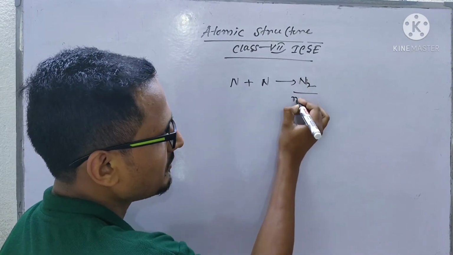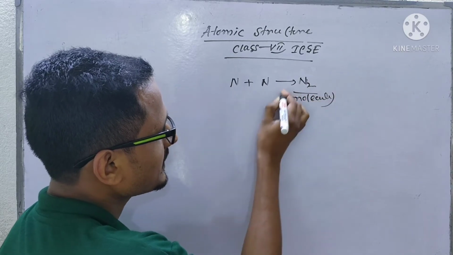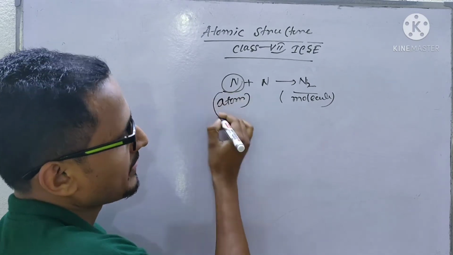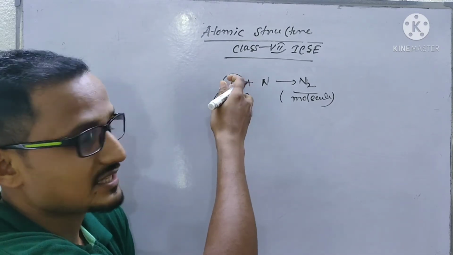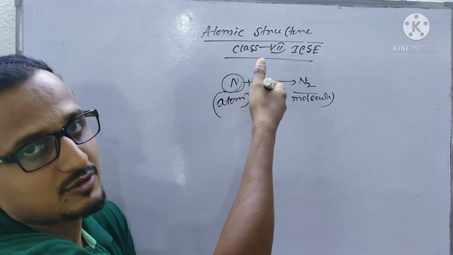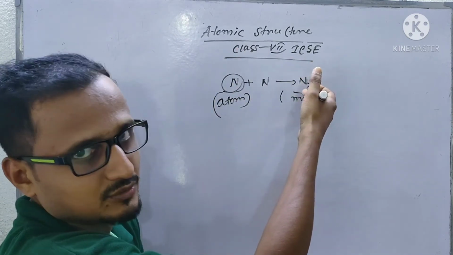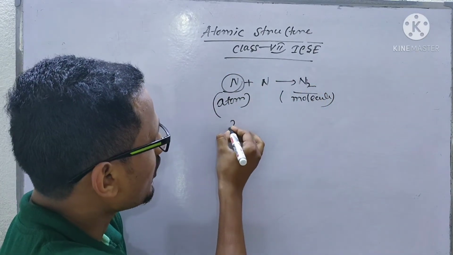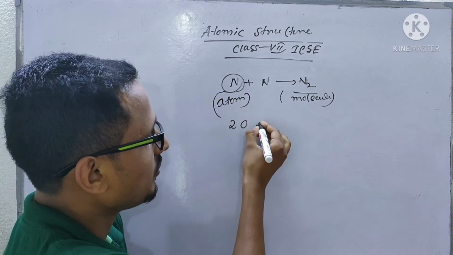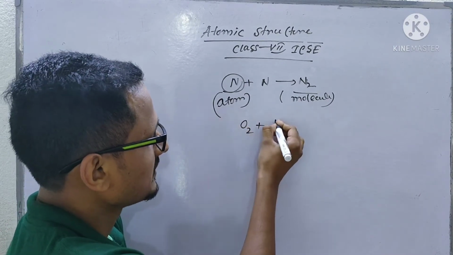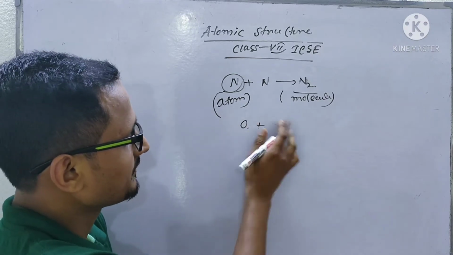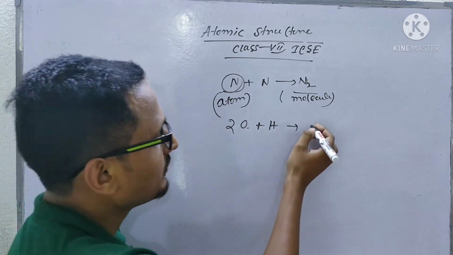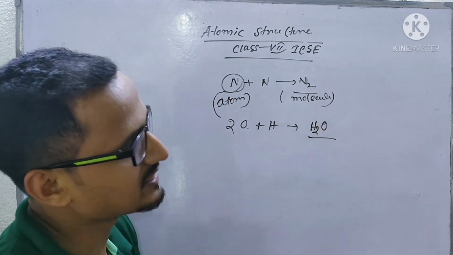Now when it forms a molecule, it is stable, but a single nitrogen atom is not stable. This nitrogen is an atom of nitrogen and this nitrogen is also an atom of nitrogen, forming a nitrogen molecule. These atoms are the same, but when two hydrogen atoms and one oxygen atom combine together, they form water, and you can say this is a compound.